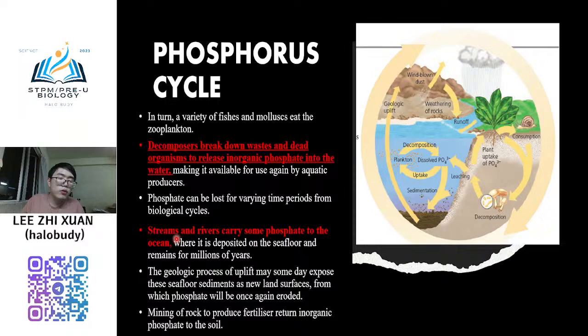Okay, and also you see here, streams and rivers carry some phosphate to the ocean. So inilah semua cycle dia. And then the geological uplift of sand may someday expose this sea floor sediment as the new land surface, from which phosphate will be once again eroded. Mining of the rock to produce fertilizer returns inorganic phosphate to the soil. So okay lah, yang ni lah cycle dia.